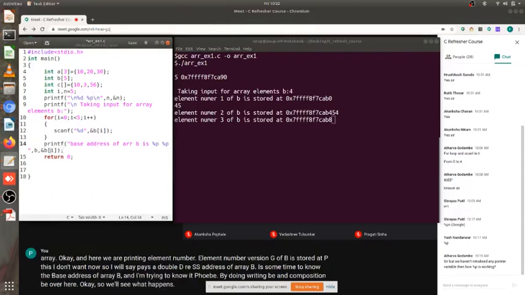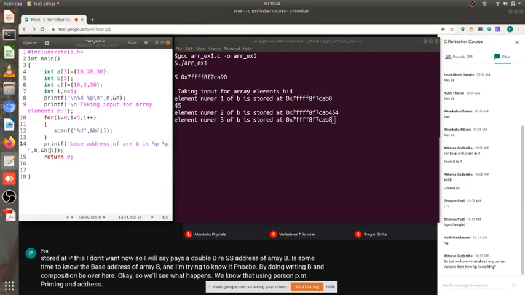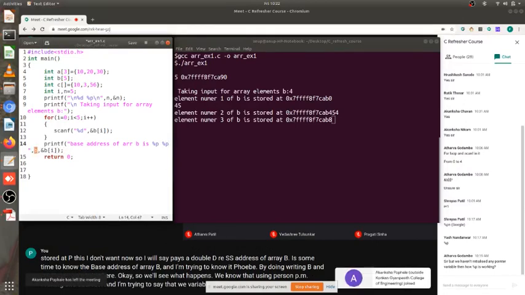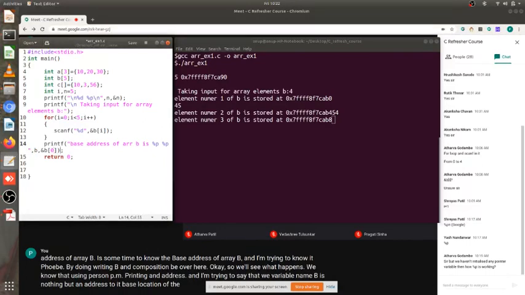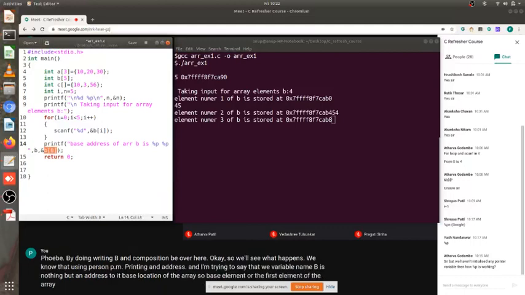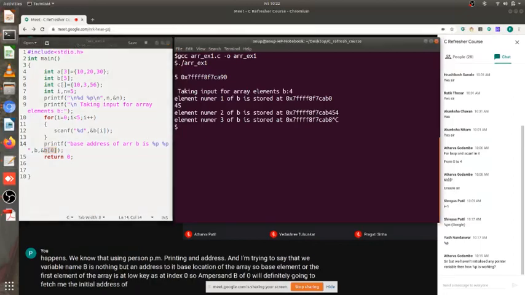We know that using %p I'm printing an address, and I'm trying to say that the variable name b is nothing but an address to the base location of the array. So the base element or the first element of the array is at index 0. So &b[0] will definitely fetch me the initial address of the element. Okay, I'm again going to stop executing this.